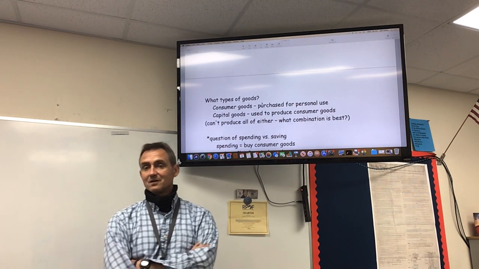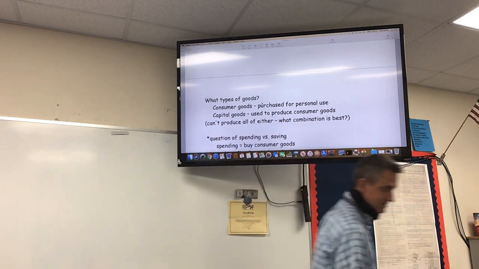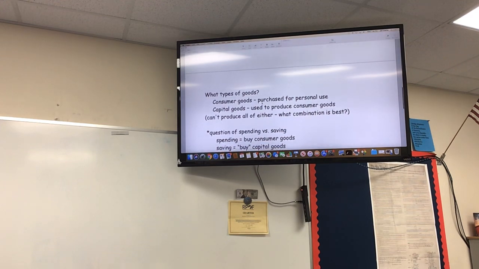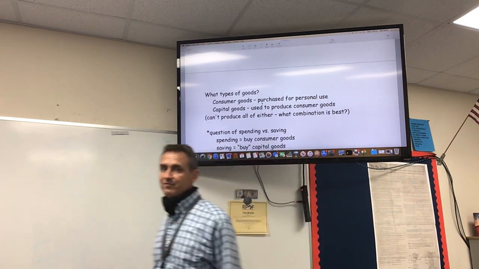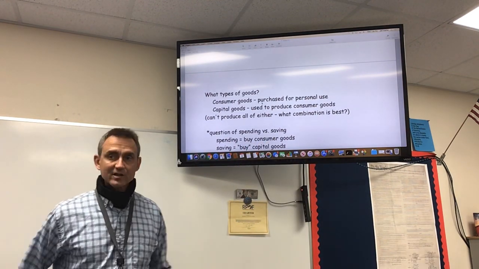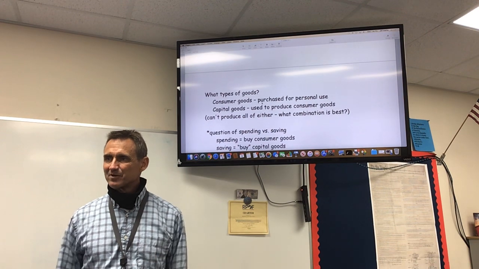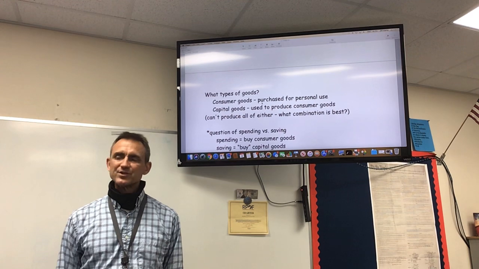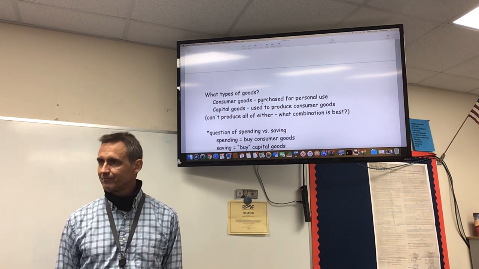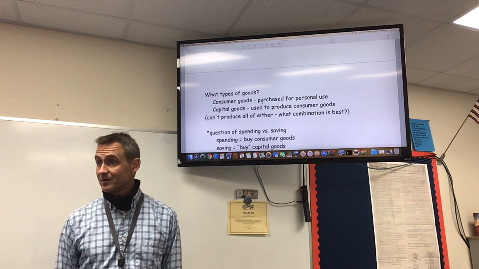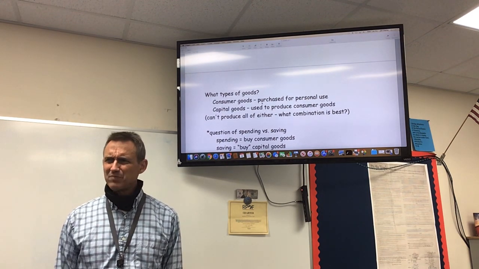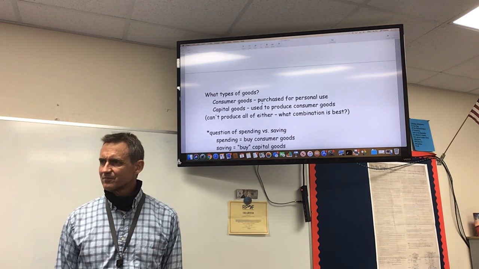Here's what saving means to an economist. When we're saving, we are in effect, quote unquote, buying capital goods. Let me explain. When we're saving, usually where do we have our money? In the bank. How is putting your money in the bank buying a capital good? Because don't they use your money?